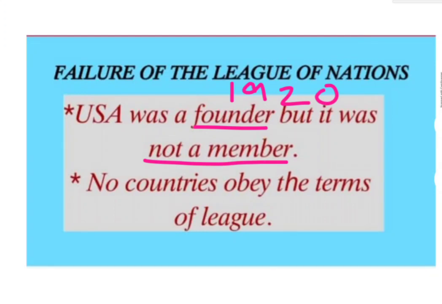Other countries did not obey the terms, rules and regulations of the League of Nations. That is why it was a failure. The League of Nations failed, as it is given. The USA was a founder but not a member, and no countries obeyed the terms, rules and regulations of the League. So this much only.